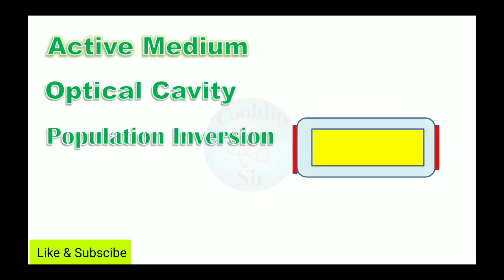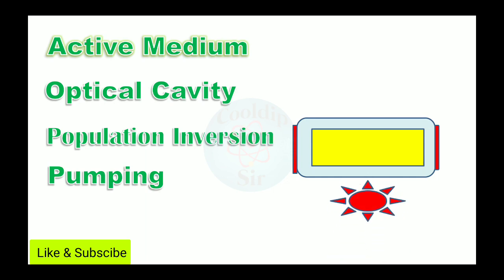Now the next parameter is pumping. In general, the number of particles in the ground state is always greater than in the excited state. But according to population inversion, we require the number of particles in the excited state to be greater than in the ground state.